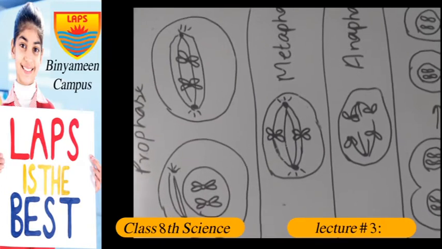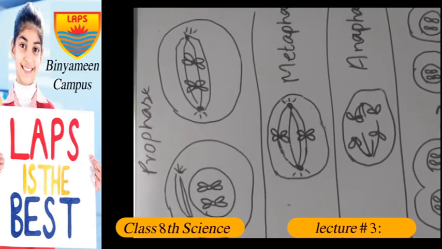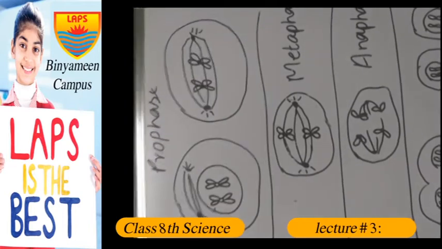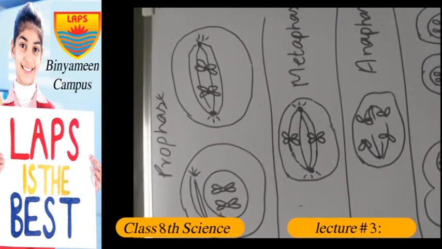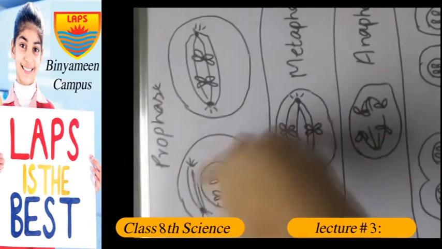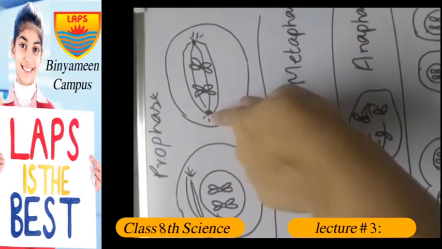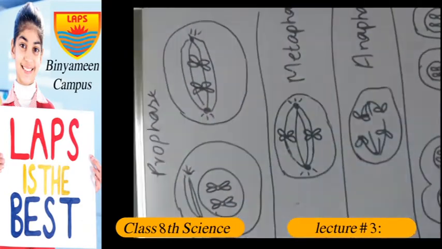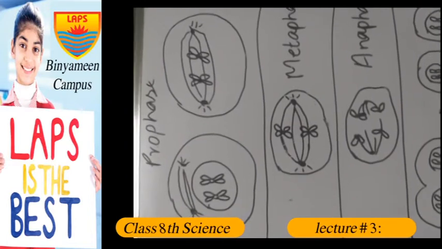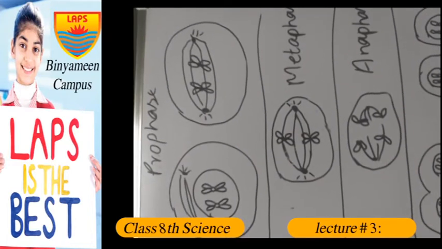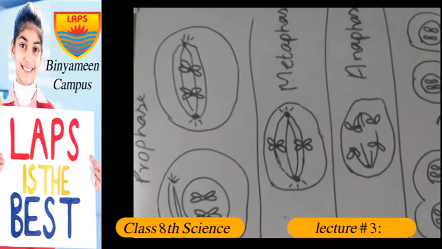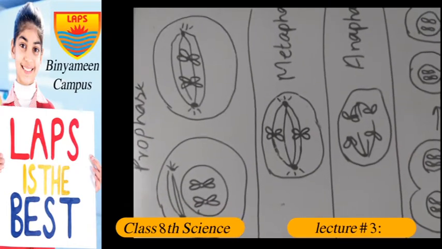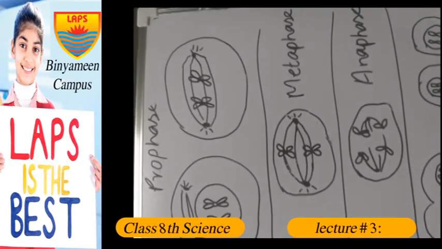Each centriole duplicates, and then both centrioles migrate to the opposite poles of the cell. You can see they are present here. Now they migrate to the opposite poles of the cell. Now what happens is that they start to give rise to microtubules.